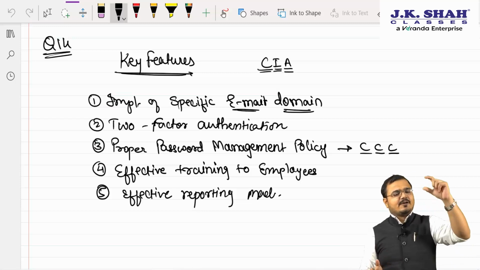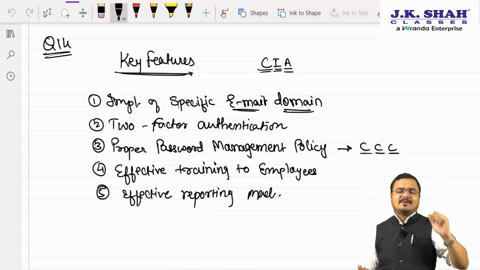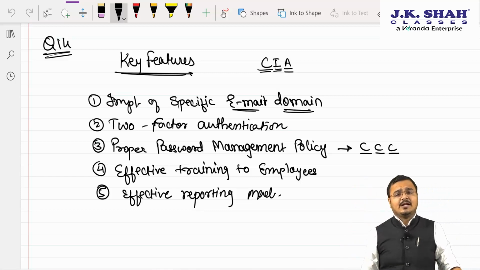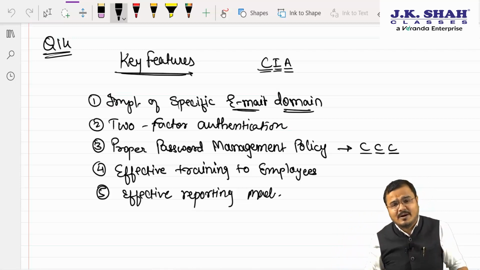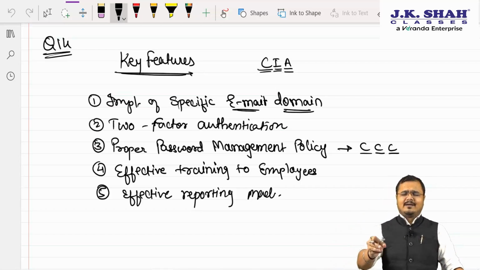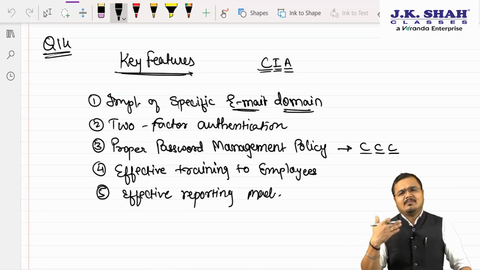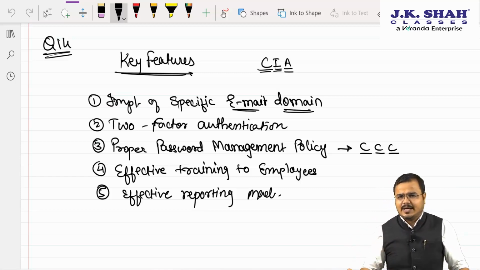Yes, sir. So first one, sir, implementation of bank specific email domain. Second, anti-phishing, anti-malware. Sir, it is covered in the first point only. Number 2, sir, we should always keep two-factor authentication on. Apart from the user ID and password, the user must provide one more identity, maybe a PIN or pattern, or maybe face detection, fingerprints, iris scanners, or any method.